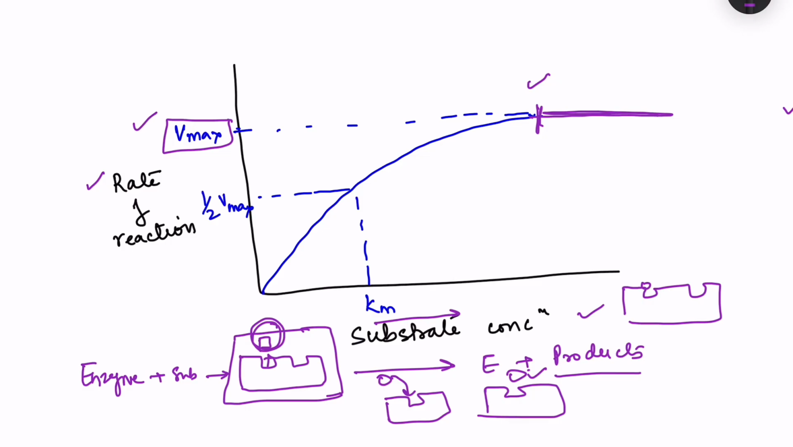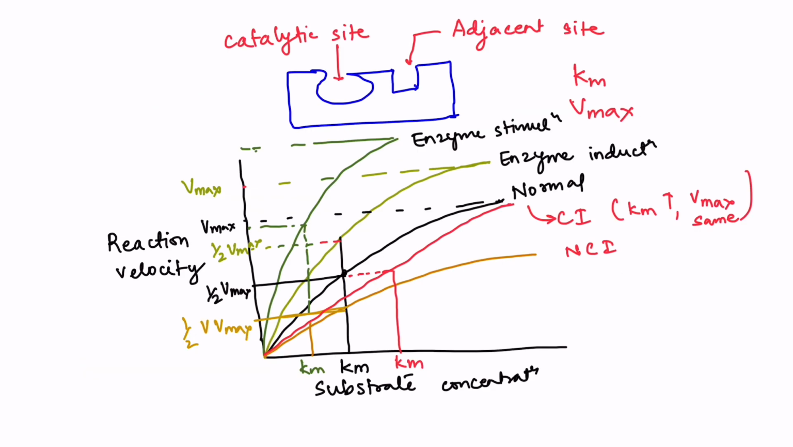Now, the substrate concentration at which the velocity is half of Vmax is known as Km. What is Km? The substrate concentration at which the velocity of the reaction is half of Vmax. So we have one parameter for substrate concentration and another parameter for rate of reaction. We'll talk about two things, Km and Vmax. Now this diagram tells about what happens to Km and Vmax when the drug binds with a particular enzyme. That can be enzyme stimulation, enzyme induction, or inhibition.